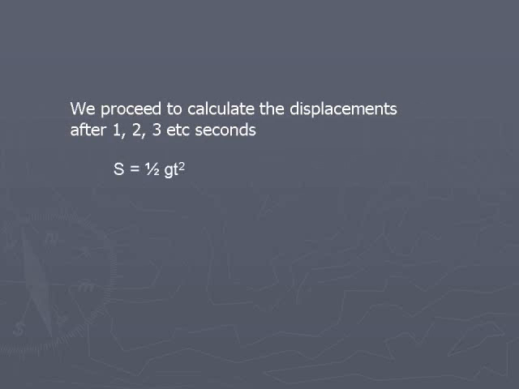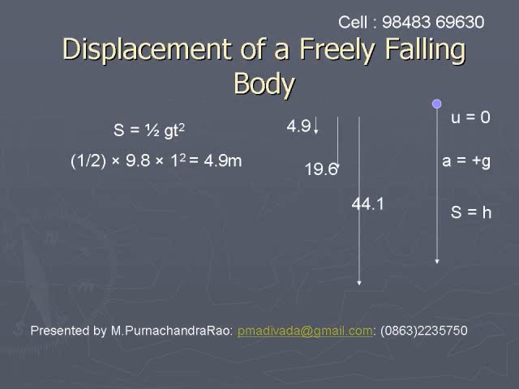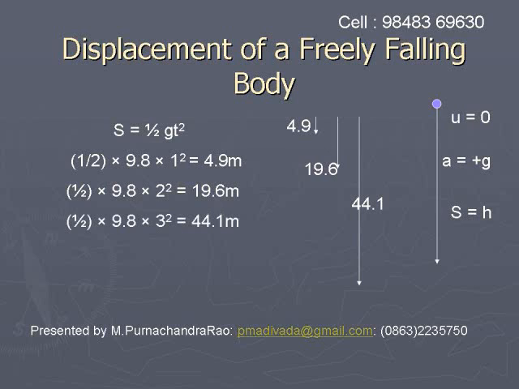Now let us calculate the displacement of a freely falling body in 1, 2, 3 seconds, etc. We take the relation s is equal to half gt square. If we put g is equal to 9.8 and t as 1, we get the displacement in the first second, half into 9.8 into 1 square, which is 4.9 meters. The displacement in 2 seconds is half into 9.8 into 2 square, which is equal to 19.6 meters.